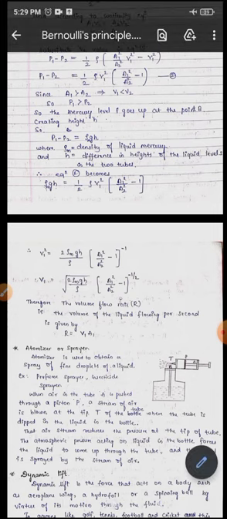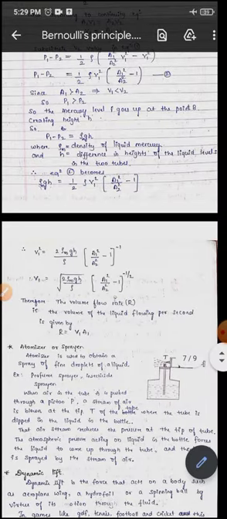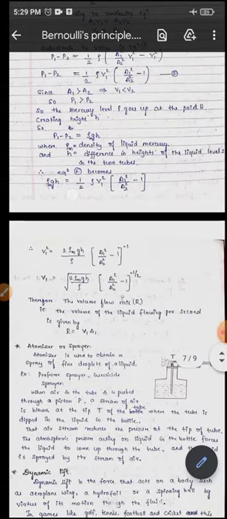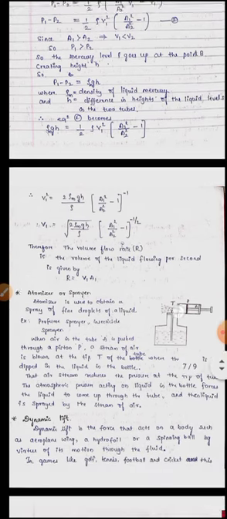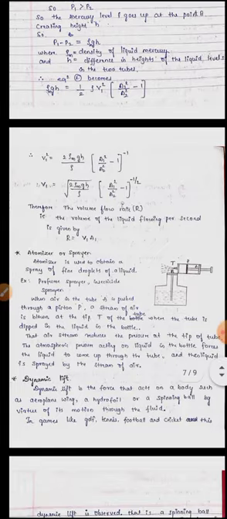V1 square is equal to 2 rho m g h divided by rho into A1 square divided by A2 square minus 1, whole raised to minus 1, because this whole term came in the denominator on the LHS, so while taking it to the numerator, we have raised it to minus 1.